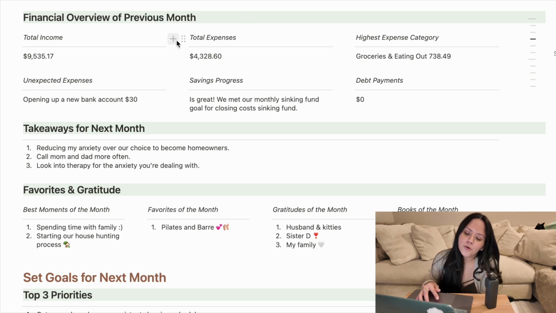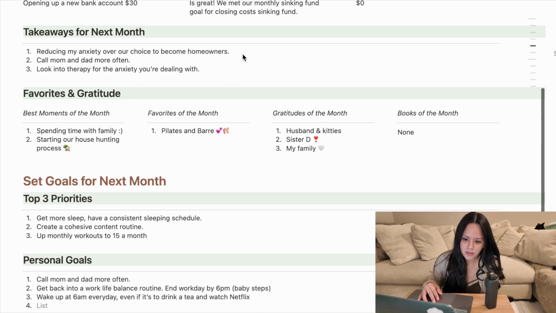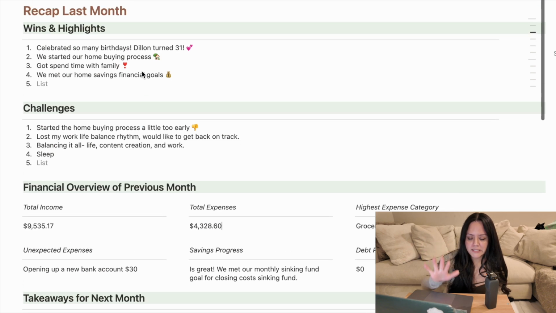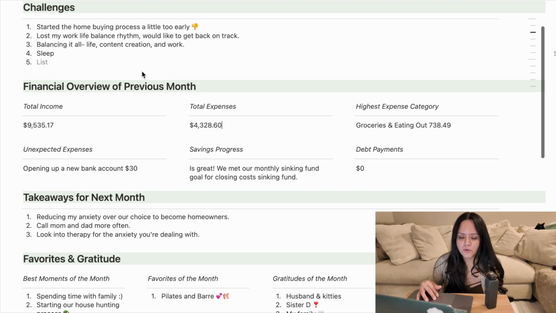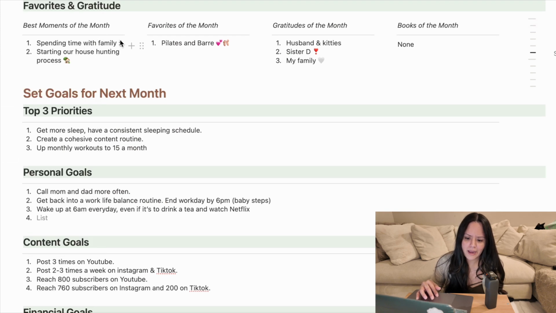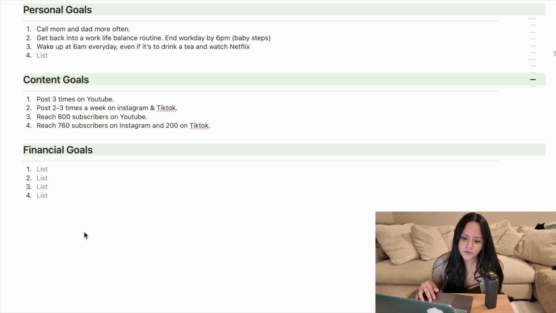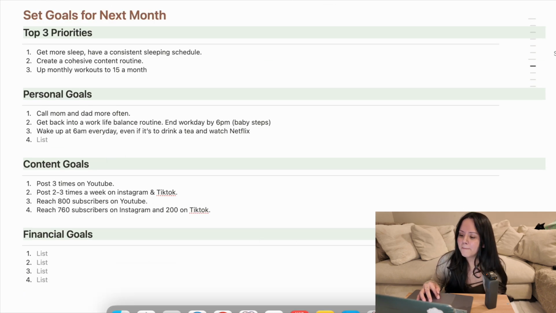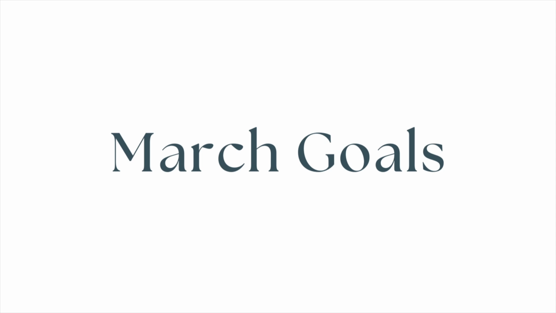So financial overview of previous month, and then I put takeaways for next month. And then on the bottom of that, I put my favorites and gratitude. I just felt like it made more sense like this than how I had it before. I think before I had favorites and gratitude all the way at the end while I'm setting up my goals for next month. Let's go over that before we get into my March budget.